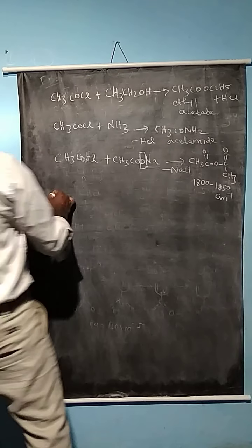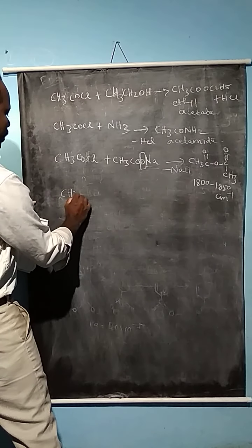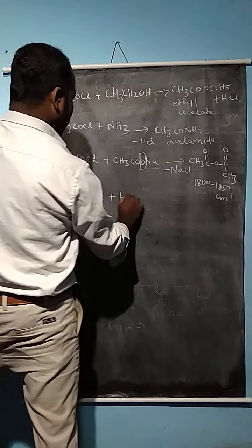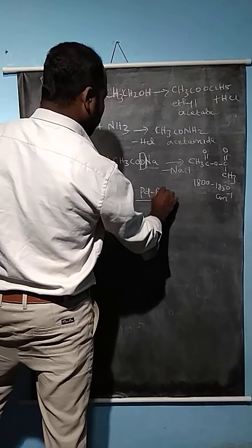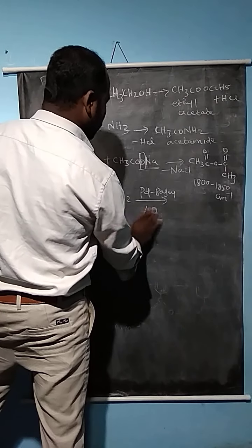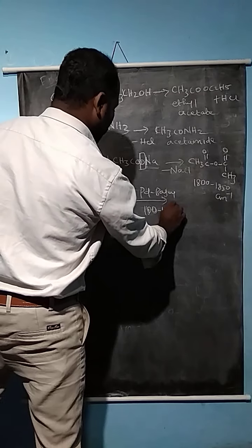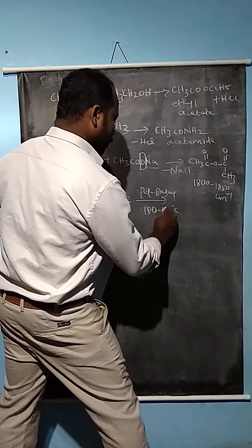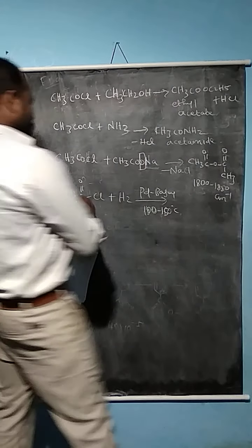So how is the reaction, the Rosenmund reduction, like CH3COCl, reacted with hydrogen in the presence of palladium on barium sulfate. So when you heat it, the reaction at 100 to 110 degrees Celsius, 150 degrees Celsius. What's the compound formed?